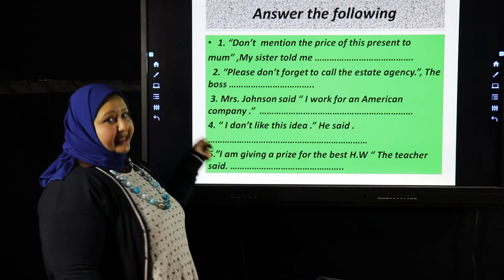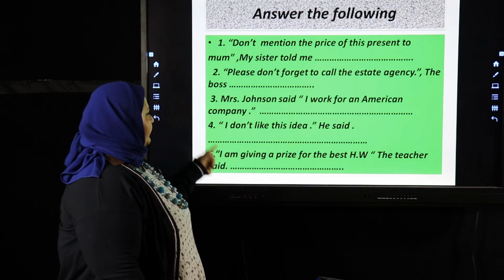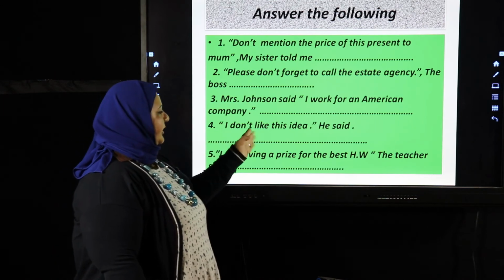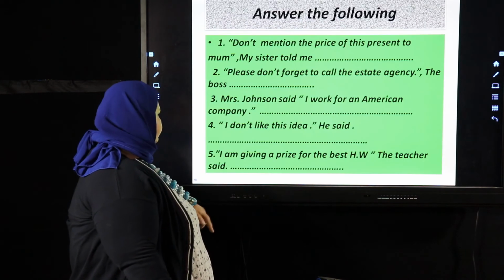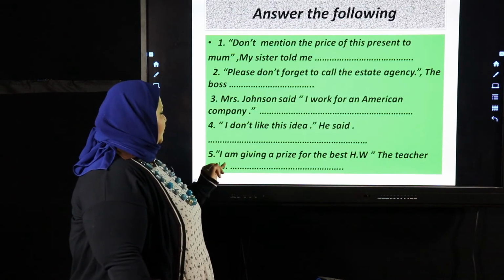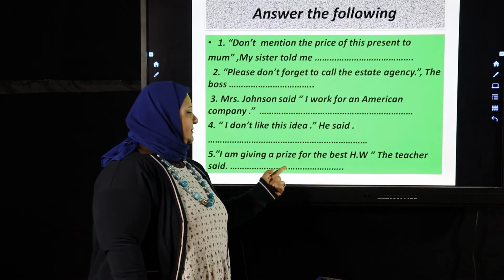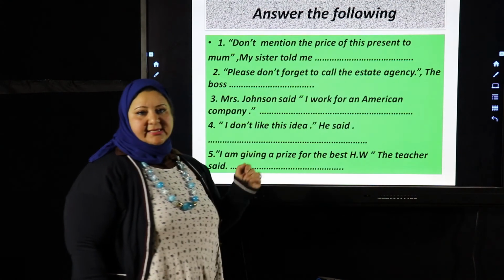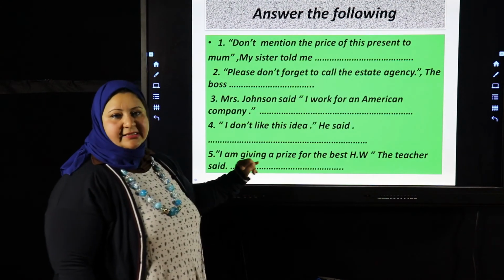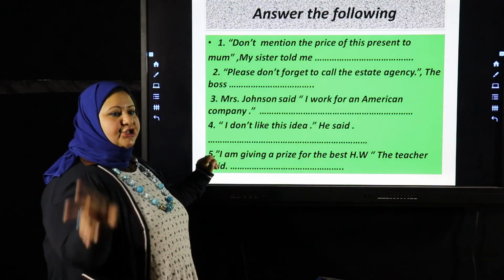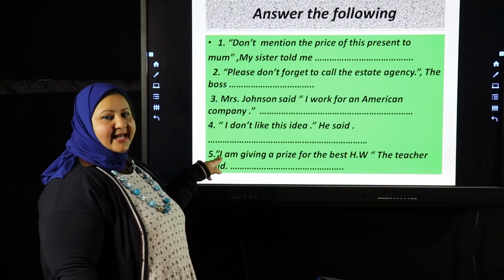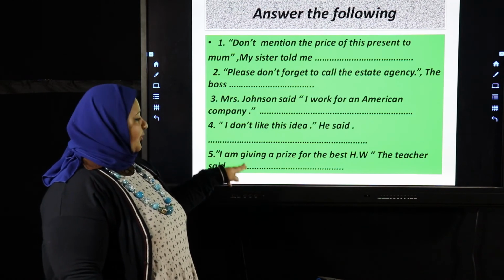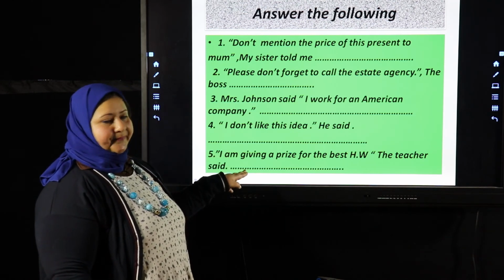Also, this sentence is a statement, so it will be, I didn't like that idea. The last one. "I'm giving a prize for the best homework," the teacher said. Here the sentence is in the present continuous, so we're going to change it to the past continuous. The teacher said that she was giving a prize for the best homework.